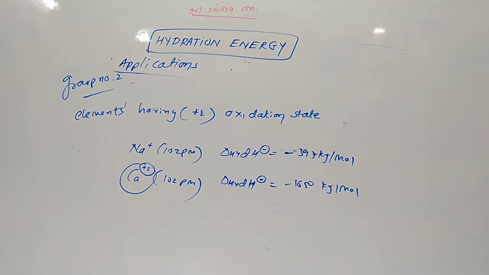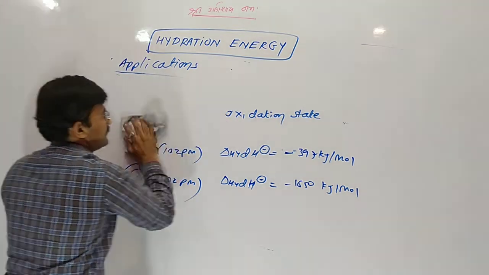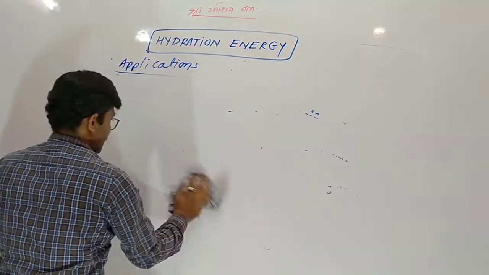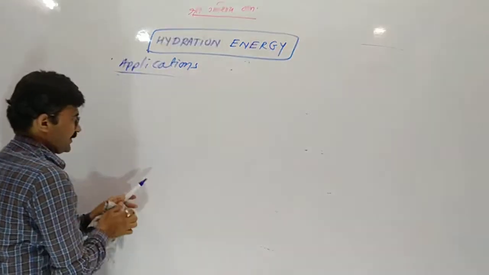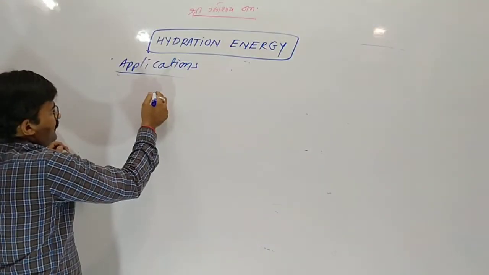Now actinoids and lanthanoids. Actinoids and lanthanoids give a +3 oxidation state, more stable. Another application of hydration enthalpy.